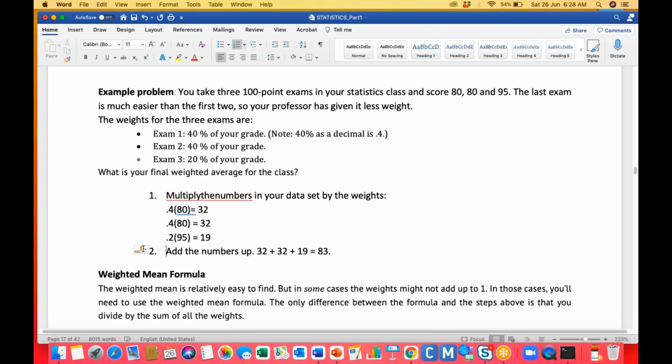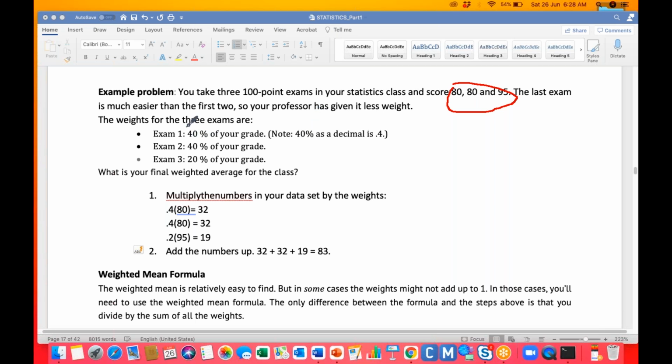It was very simple. Here there are steps to calculate the weighted mean. This is the score and these are the corresponding weights. I want to find out the weighted mean. Then this is the percentage. We are converting it into the decimal number 0.4. This is 0.4. This is 0.2. If you sum them, you will get 1.